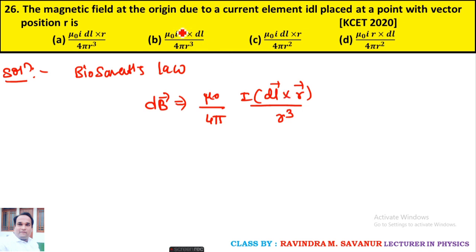That is option B. So this is option A. I dl into r.